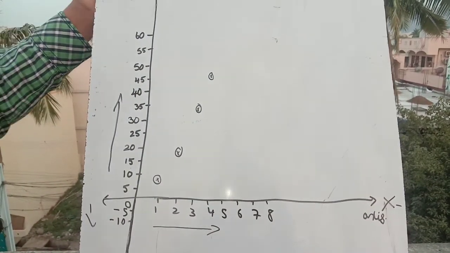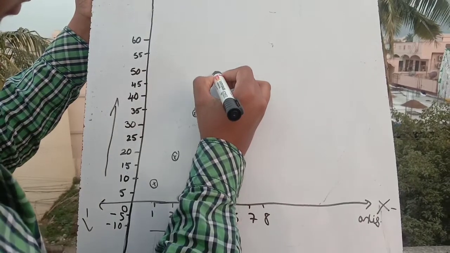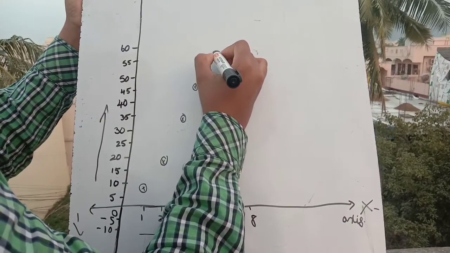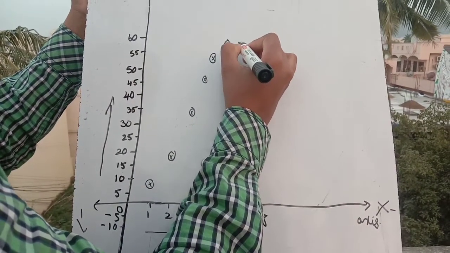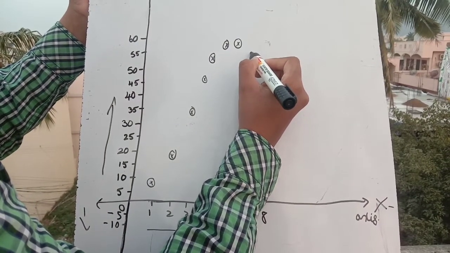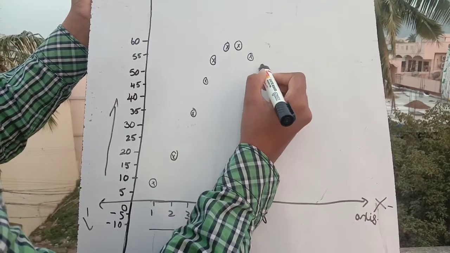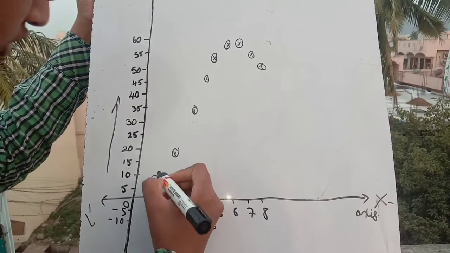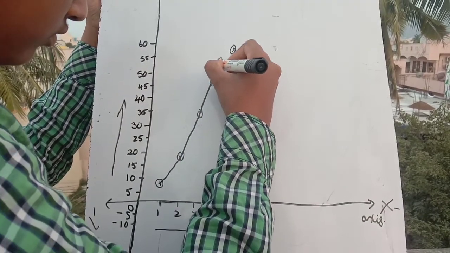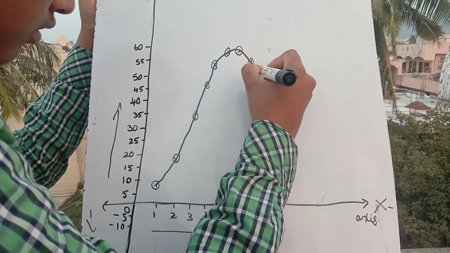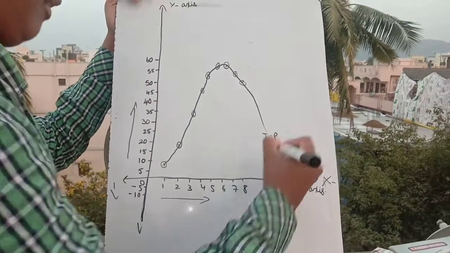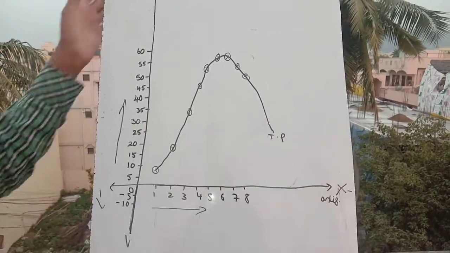And after that it is 55 at the fifth unit. Exactly 55. And at the sixth unit it is 60. Seventh unit also 60. And from the 8th unit it is 56, right? So it is slightly below this. And from here onwards the curve will go like this. So let's join all the points. So it is the total product curve, the TP curve. It represents the total product produced.